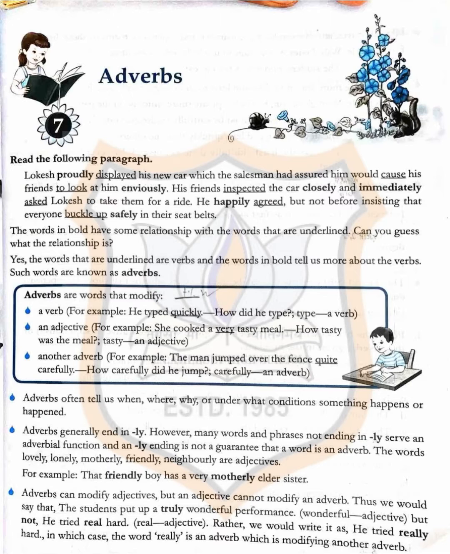Second is an adjective. For example, she cooked a very tasty meal. So how tasty was the meal? That is described. Next is another adverb. For example, the man jumped over the fence quite carefully. Now, carefully is already an adverb. So, also, how did he jump? It was quite carefully. Adverbs often tell us when, where, why, or under what conditions something happens or happened.